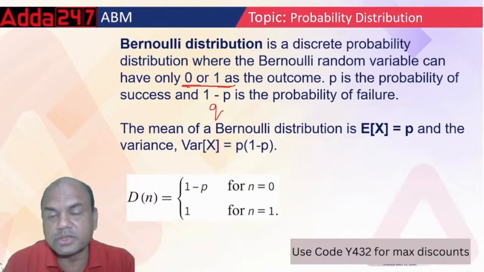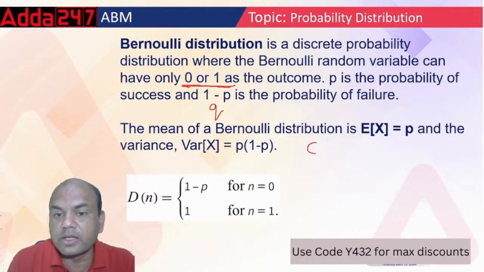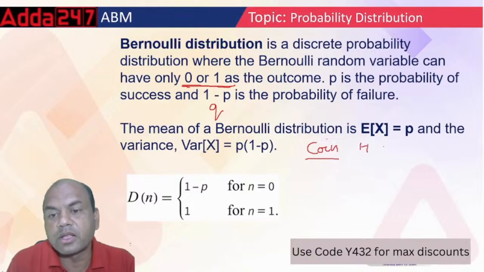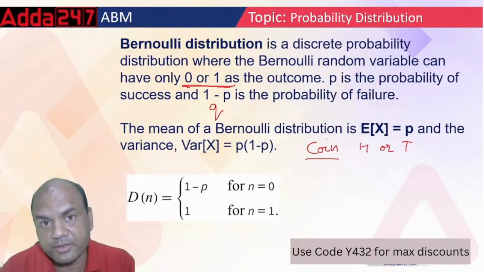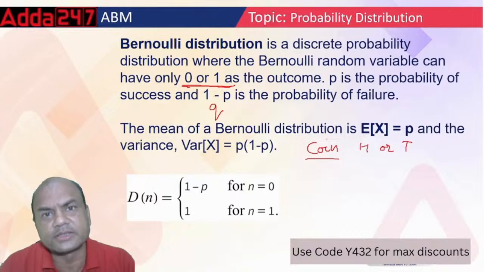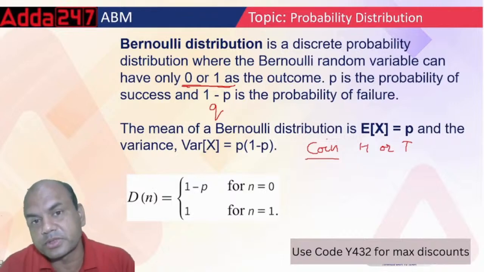There should be only two answers. For example, a coin. Suppose I toss a coin, throw a coin in the air. What are the possibilities? Only two answers. Either head or tail. Will you clear your CAIIB? Only two answers. Either you'll clear it or you won't. It's that simple. So only two answers should be possible.